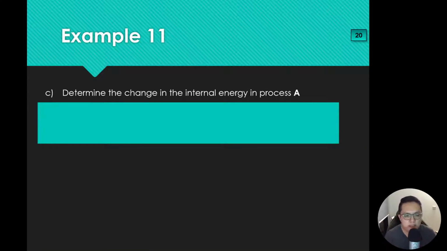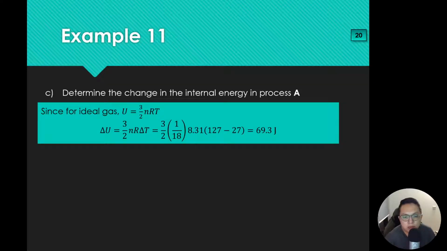Determine the change in internal energy of process A. I remember an ideal gas has no potential energy, so I can use this equation: U equals 3 over 2 nRT. Just sub in the values: 3 over 2 times the number of moles, 1 over 18, times 8.31 for R, times the difference in temperature, 127 minus 27. Actually, here I'm not using thermodynamic temperature, because it's a change, so the change is the same. If I use thermodynamic temperature, I'll still get the same outcome. Doing this, I get 69.3 joules.